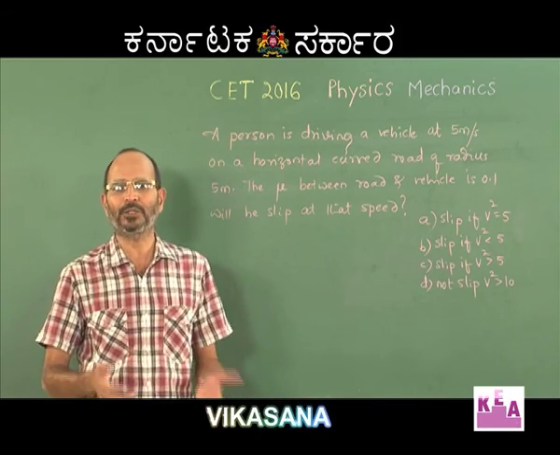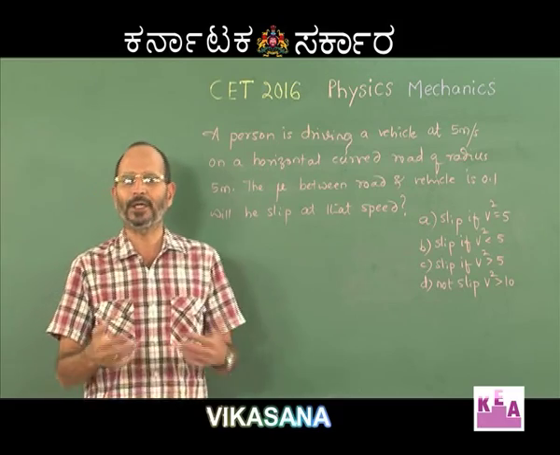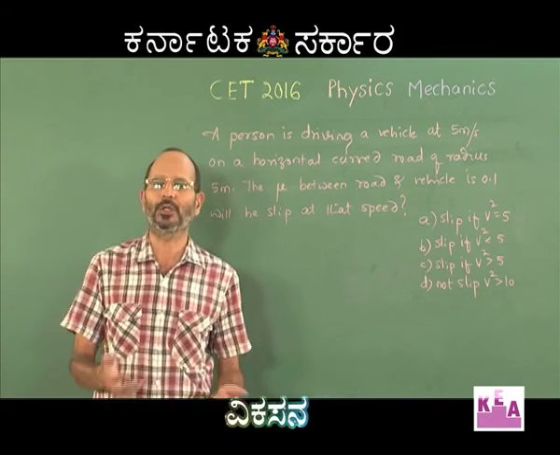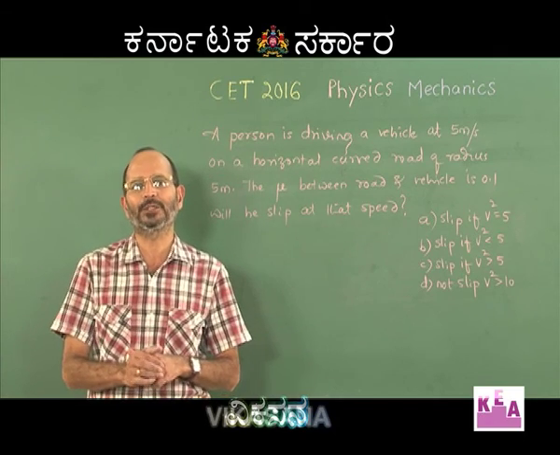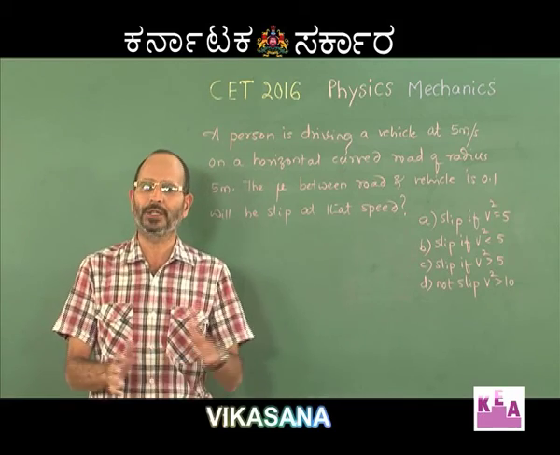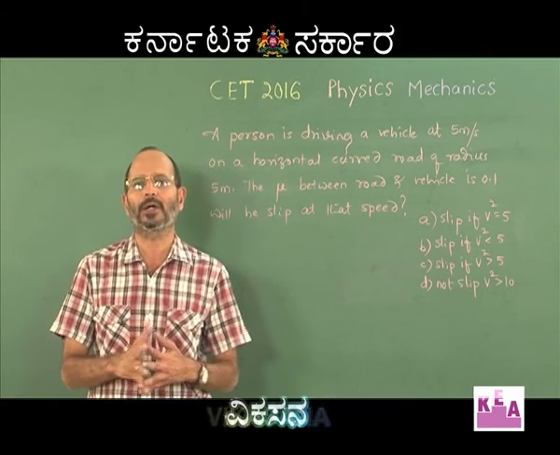On the left hand side, you are supposed to write the force. On the right hand side, you are supposed to write mass into acceleration. And if it is circular motion, acceleration should be written as v square by r. So, identify the force and then equate it to mv square by r.